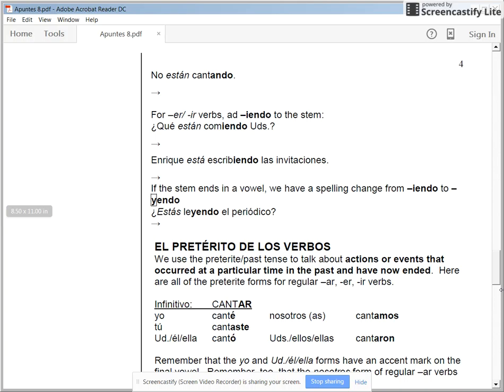So for example, we have the verb leer. If you look at the sample question, it asks, ¿Estás leyendo el periódico? So the verb leer, the stem is the LE, the first two letters, and the ending is the ER. So the stem ends in an E, LE. So that's our indicator that we need to change the I to a Y when conjugating in the progressive tense. So the question asks, are you reading the newspaper?